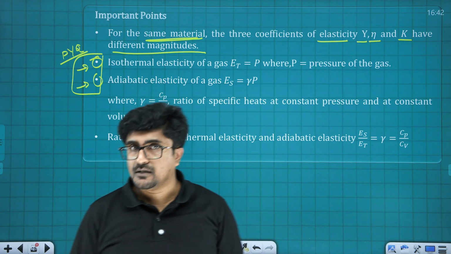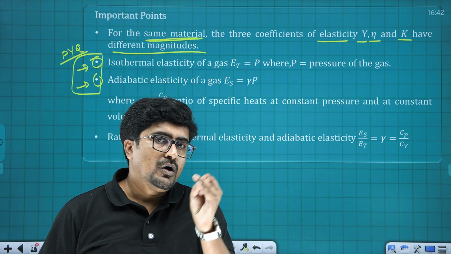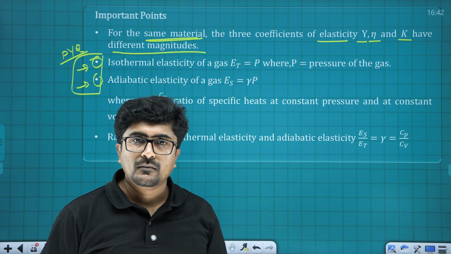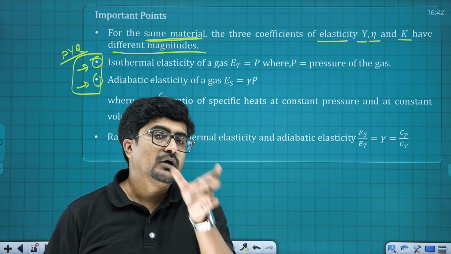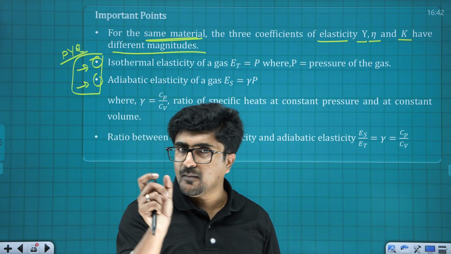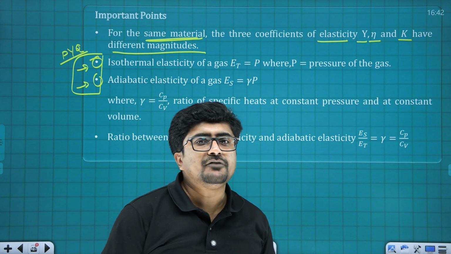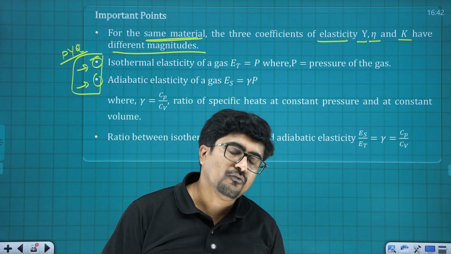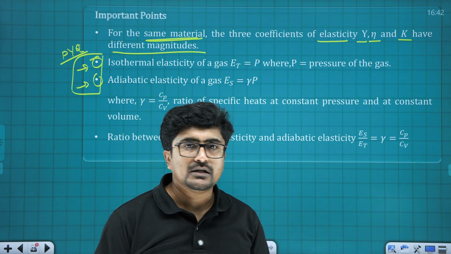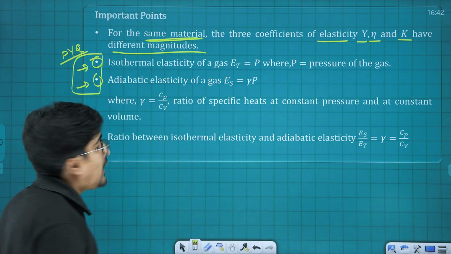Because Y is telling about normal stress upon longitudinal strain. K was dealing with volumetric strain, and eta was telling about shearing capability. So the deformations happening are different, so obviously the modulus of elasticity is going to be different for the same material. That's point number 1.